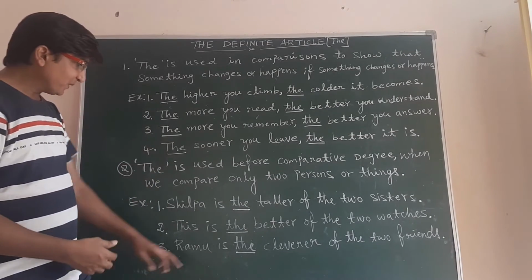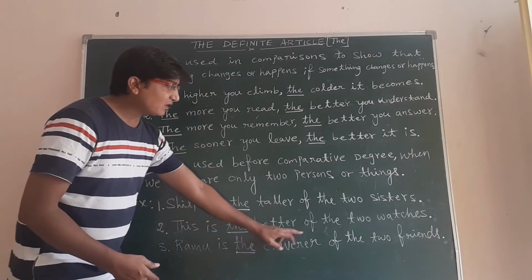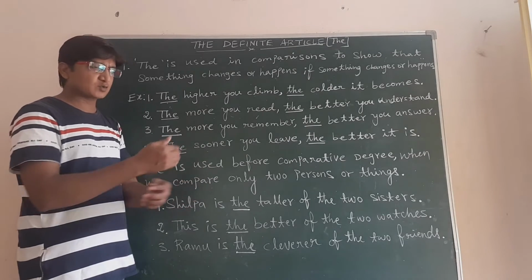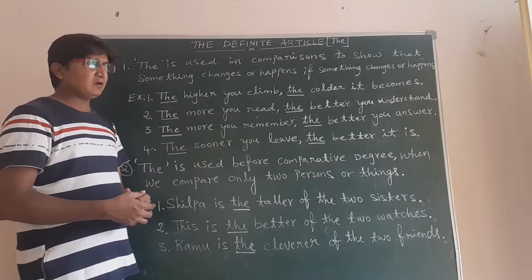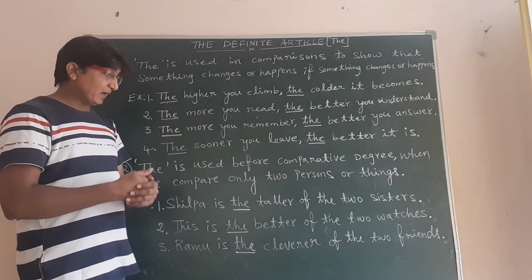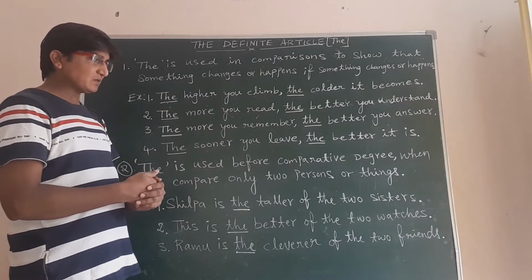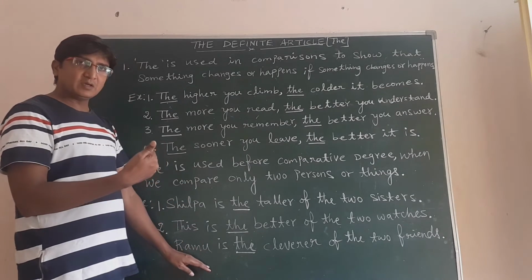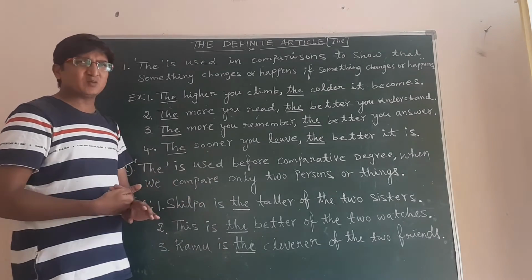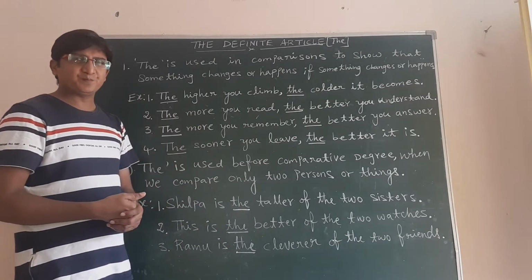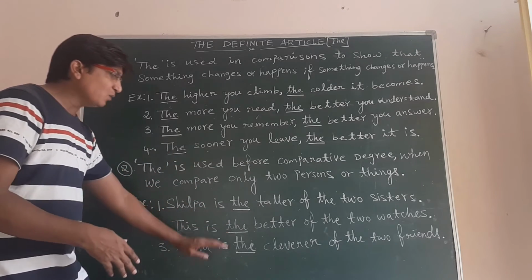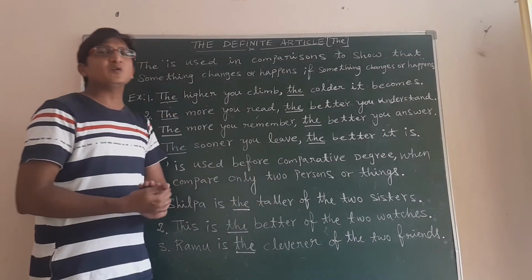Next, the third one: Ramu is the cleverer of the two friends. Let us take Ramu and Somu as friends, and both are clever. But in exams Ramu most of the time gets good marks compared to Somu. In that case we can say Ramu is the cleverer of the two friends.